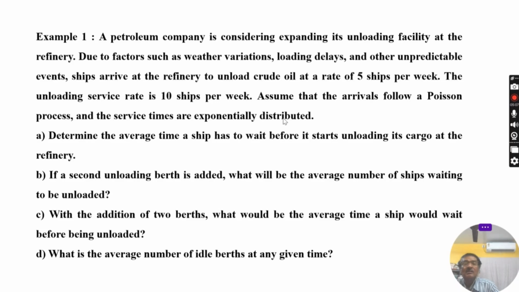It is given. Now what do you have to do? First, you have to determine the average time a ship has to wait before it starts unloading its cargo at the refinery. In this case the number of servers is 1; the second server is not added. So I will calculate it.